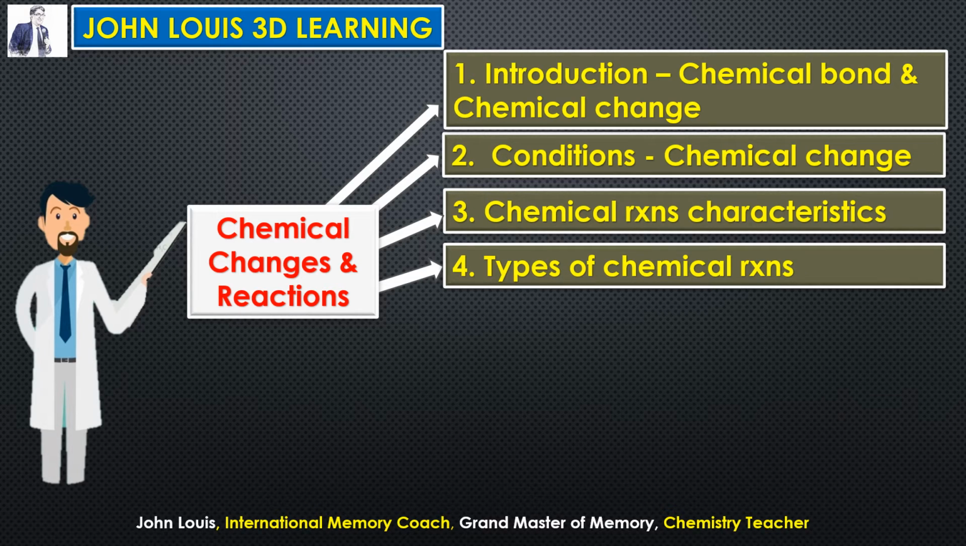Okay, then fourth topic is types of chemical reactions. There are various types of chemical reactions. How two or more chemicals combine together to form a new product. So there are many types how they can combine. So what are those types? And we need to learn lots of examples for each and every type.